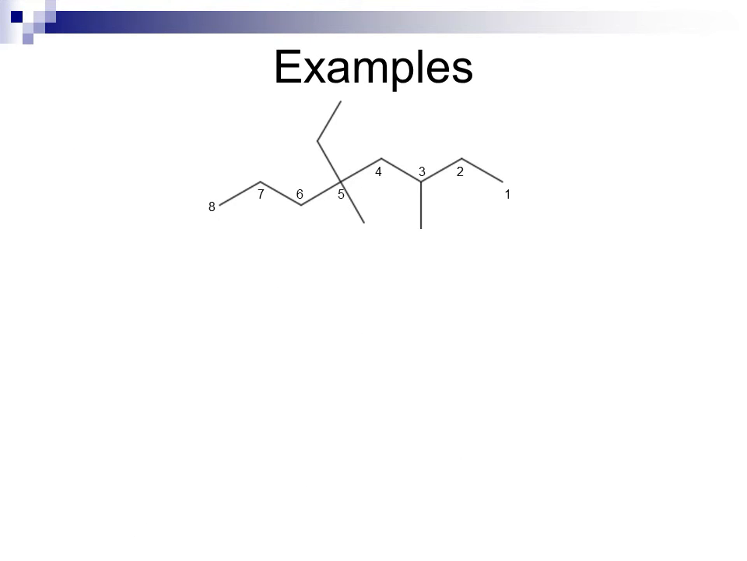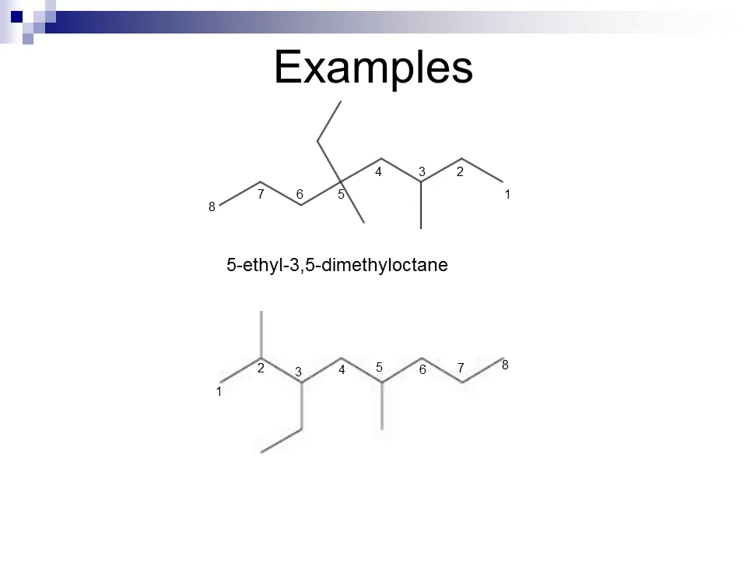If I look at this compound, I have a branch at 3, a branch at 5, and another branch at 5. The branch at 3 is a methyl, one of the branches at 5 is a methyl, and another branch at 5 is an ethyl. So I would name this 5-ethyl-3,5-dimethyl-octane.